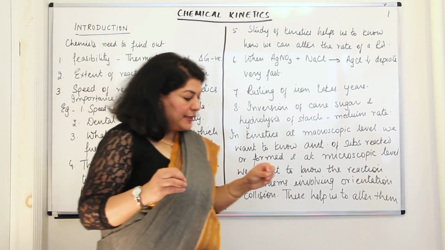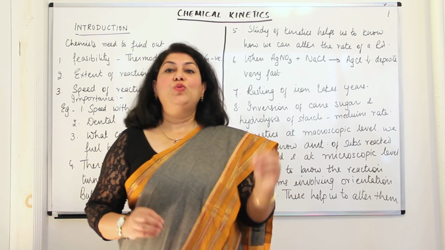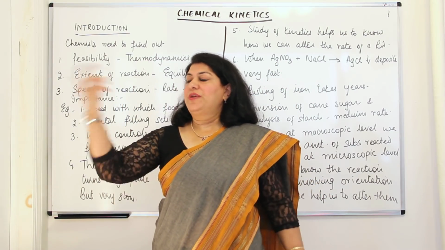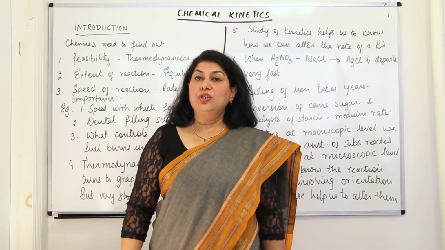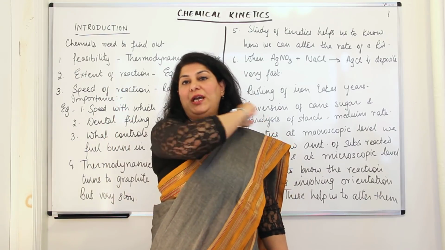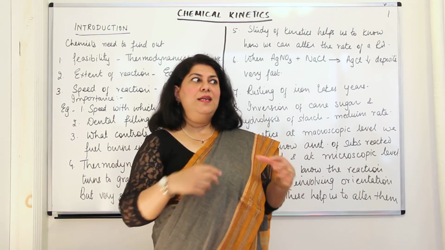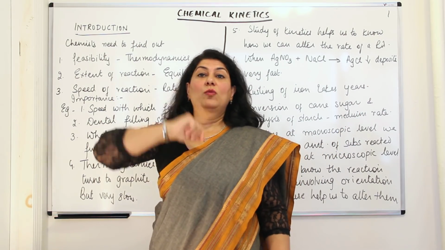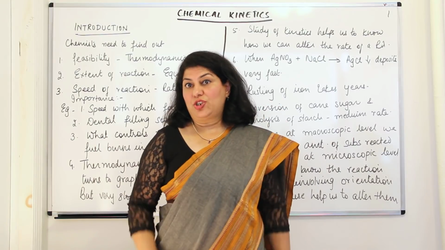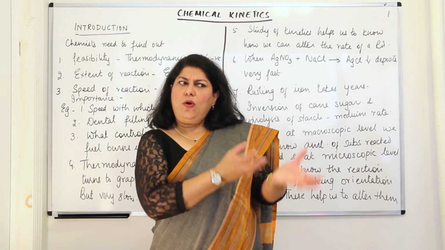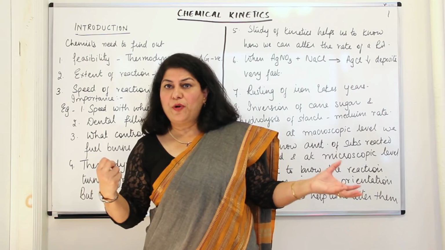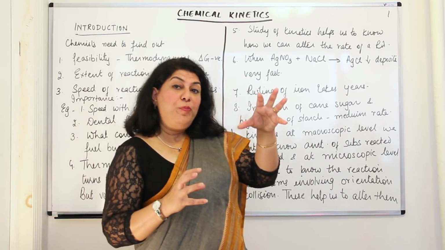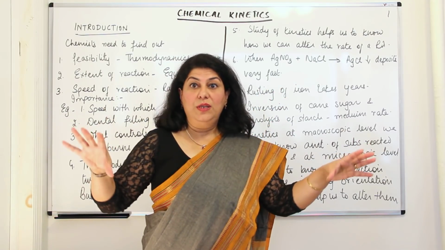So in chemical kinetics, our study takes place at two levels. One is the macroscopic level, that is the larger picture. How much of reactant did we take? How much of product is going to be formed? And in how much time am I going to get this? So in the industry, if I'm using it, how much raw material should I order? And what are the conditions under which this reaction should take place? And how can I alter the rate of this reaction to get more product? So one is at the macroscopic level where we are seeing these things.